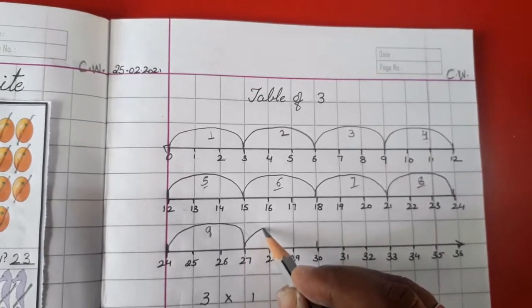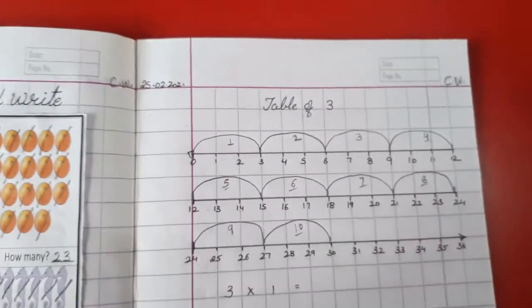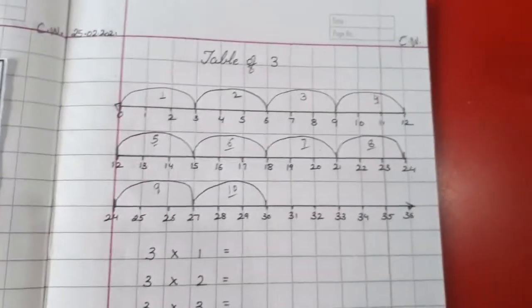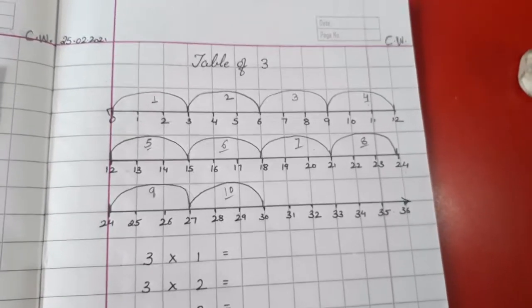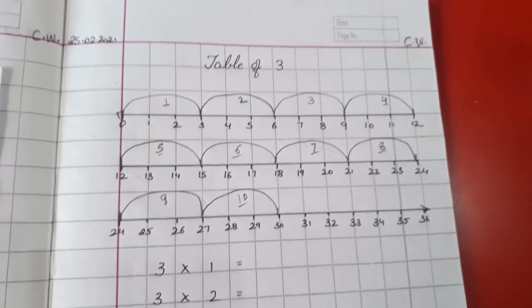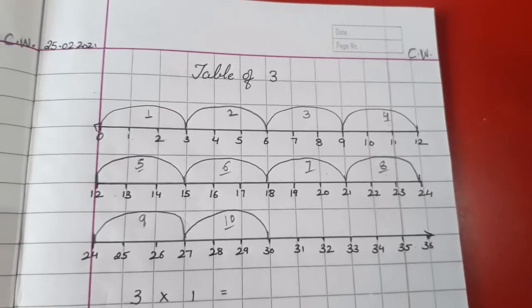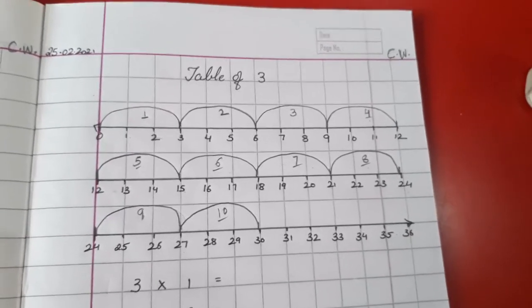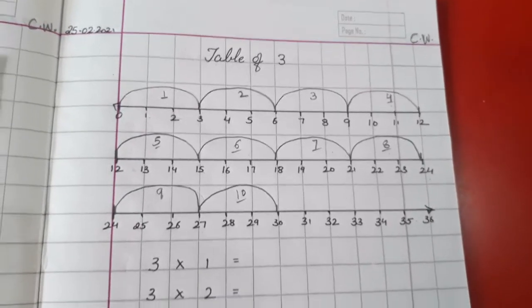So let's make a jump. And this will be 10th. So as I told you, you have to show a minimum of 10 jumps if you know skip counting. Clear? So like this we have done our skip counting and we have shown 10 jumps. Skip count by 3.